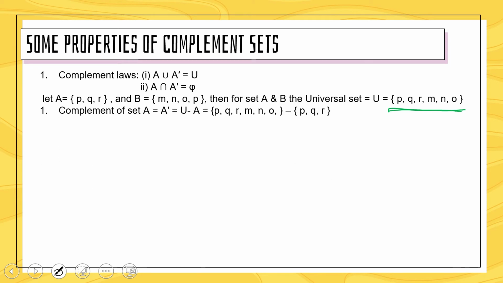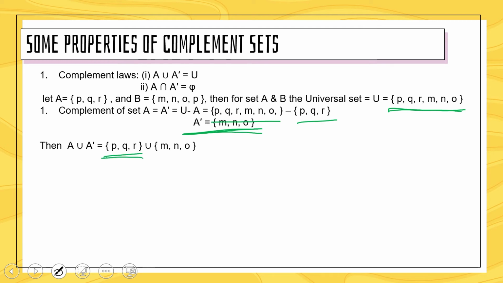So complement of set A equals U minus A. Write down the universal set and set A and cut down those elements which belong to set A. Then complement of set A equals M, N and O. Right? Next, we can say A union A complement equals what? P, Q, R are the elements of set A, and we have to find the union, and A complement will be M, N and O. We have found here M, N and O.